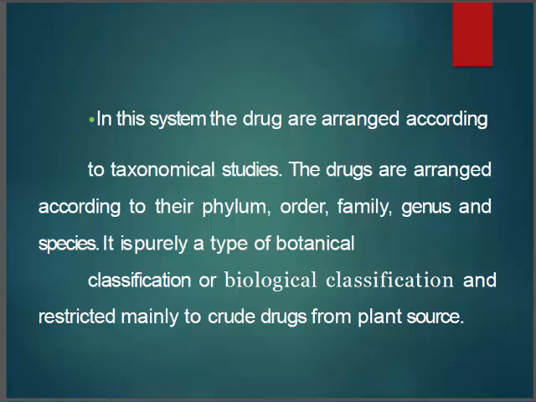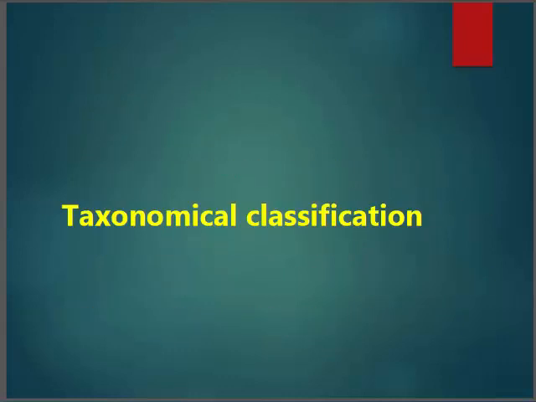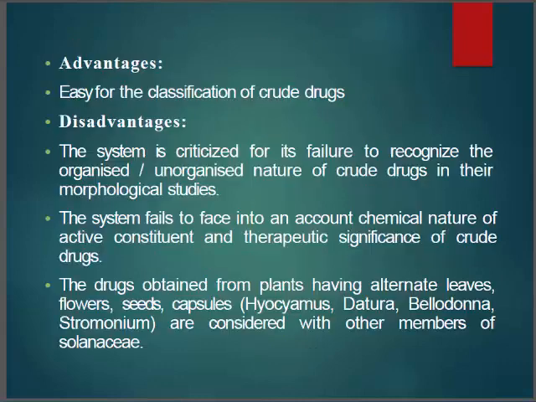Like you can, one more we can say is biological classification. Okay, so here see phylum, order, family. The drug's phylum is angiosperms. Example is given: order is Liliflorae, then family Liliaceae, then drug is Colchicum. Arranging the drug in this format is called this taxonomical classification. Okay.